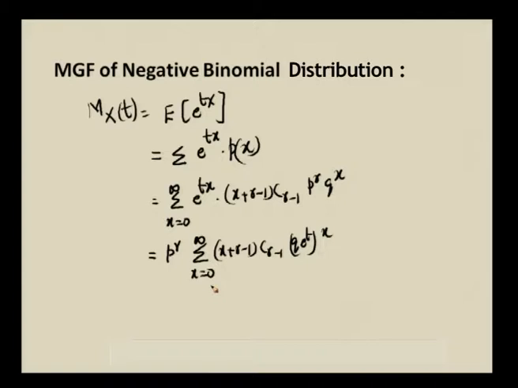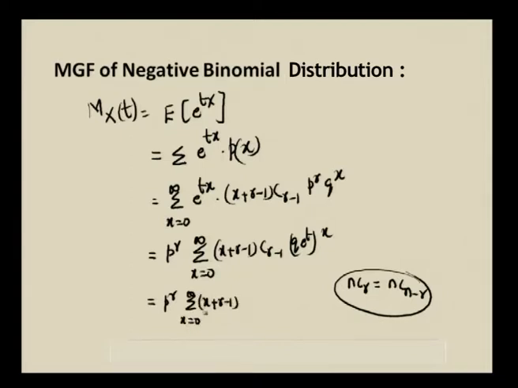First of all, let me substitute x is equal to 0. Before that, (x plus r minus 1) C (r minus 1), using nCr is equal to nC(n minus r). We know that nCr can be written as nC(n minus r). Using this property, we can write this as p power r summation x is equal to 0 to infinity (x plus r minus 1) C x (q e power t) whole power x.